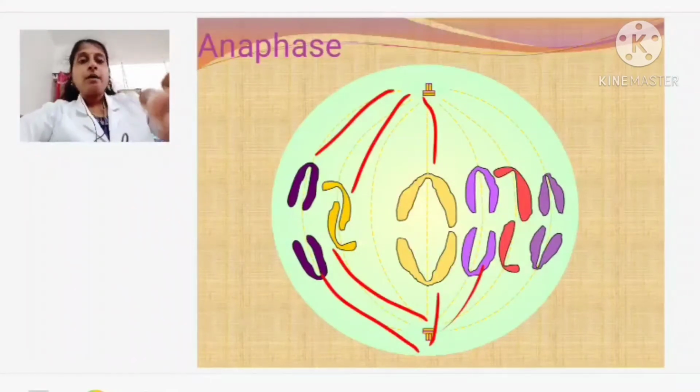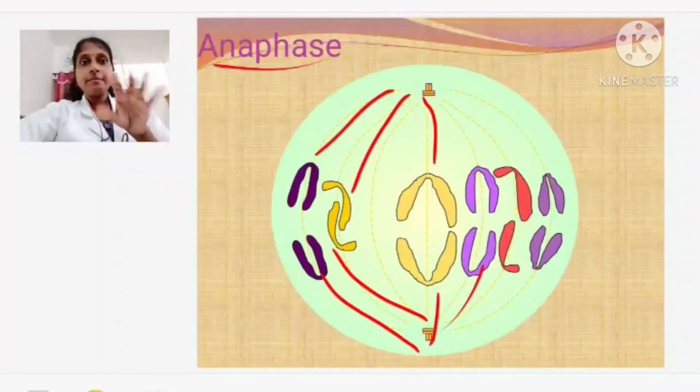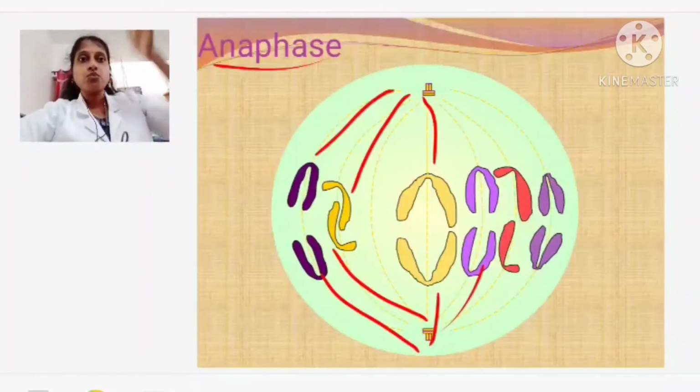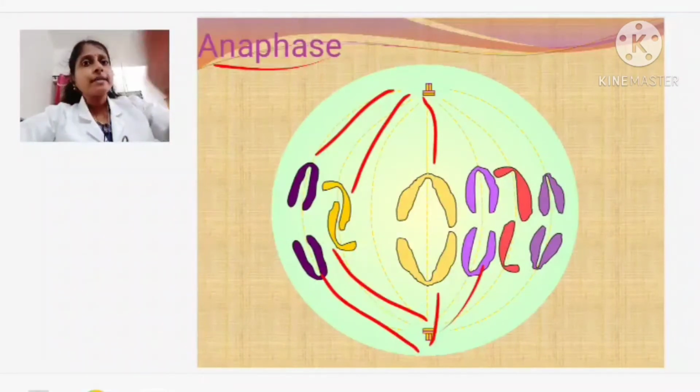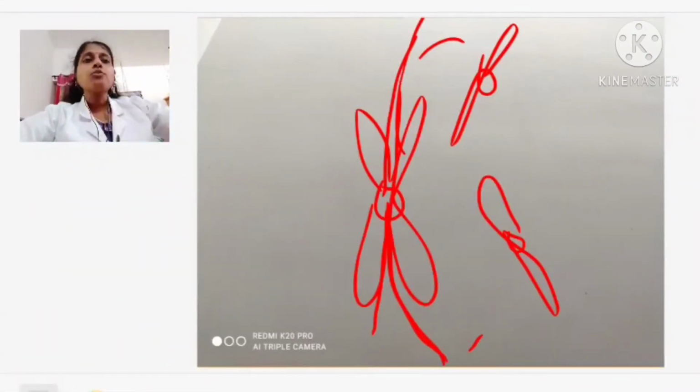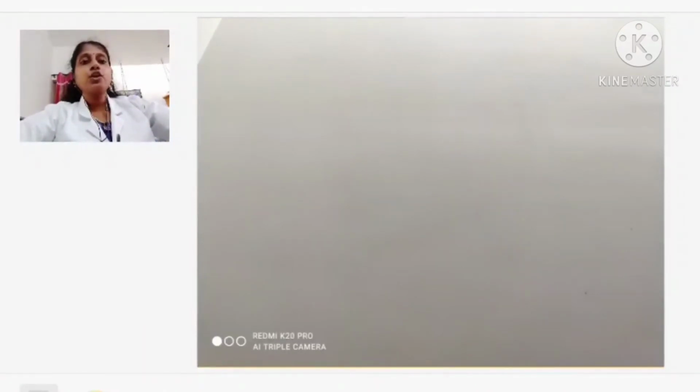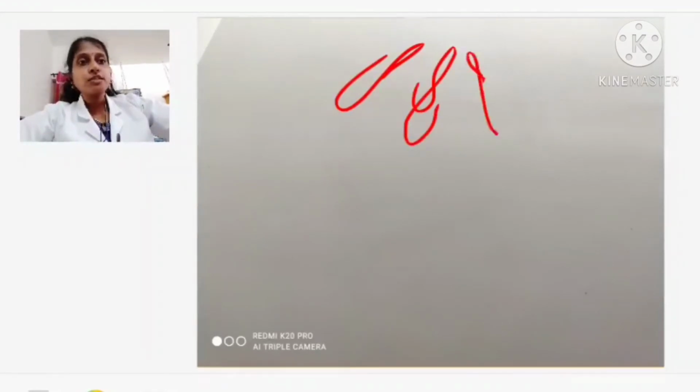Now what is the next stage? Anaphase is over. Prophase, I told you what happened. Metaphase, equator. Anaphase, it has moved towards opposite poles because of contraction of the spindle fibers. What is going to happen next? Telophase. All the opposite of prophase will be happening during telophase. These chromatids have moved towards opposite poles, so 46 chromosomes are present over here, and the same way 46 chromosomes will be present over here.